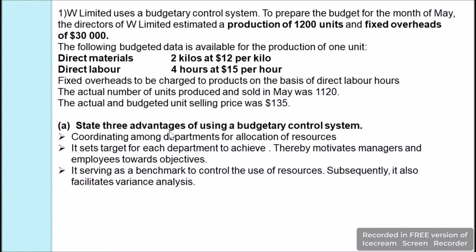In the A bit of the question, we are asked to state 3 advantages of using a budgetary control system. There are various advantages. Budgeting helps in coordination between the departments for the usage of resources. The direct materials will be purchased by the logistics department and used by the production department. For direct labor, the hiring and the pay will be fixed by the HR department, whereas the efficiency of the labor hours put in is checked by the production department.